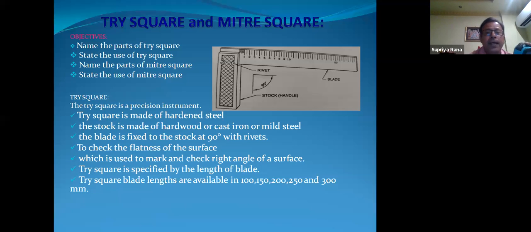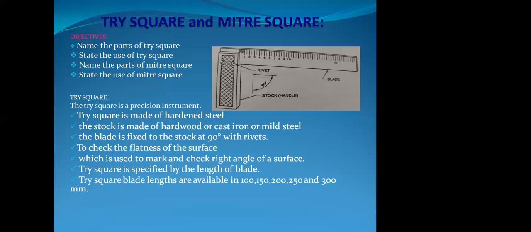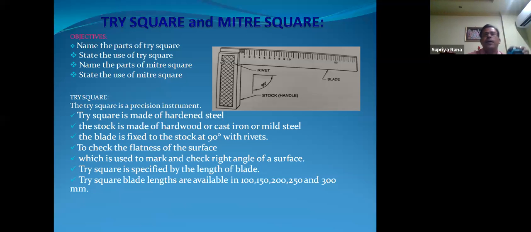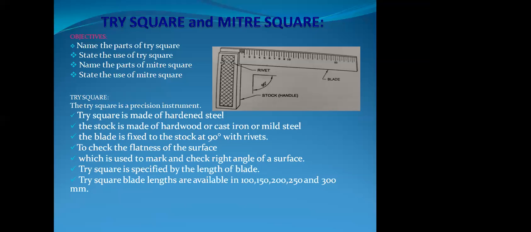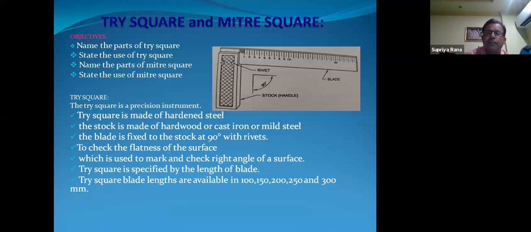It is very important. And side by side, there is the mitre square. The mitre square has the same parts, but in the stock there is a mitre portion. Mitre portion means a 45-degree cut is there, and with the 45-degree cut we can check the mitre. We can also mark a 45-degree angle. Tri-squares are available in the market in 100 millimeter, 200 millimeter, 250, and 300 millimeter sizes.